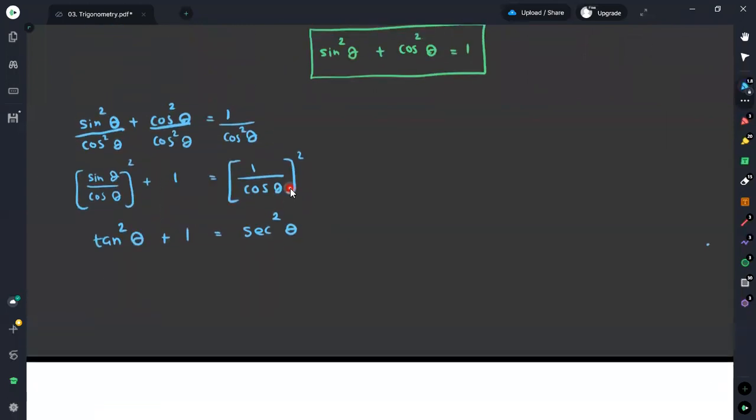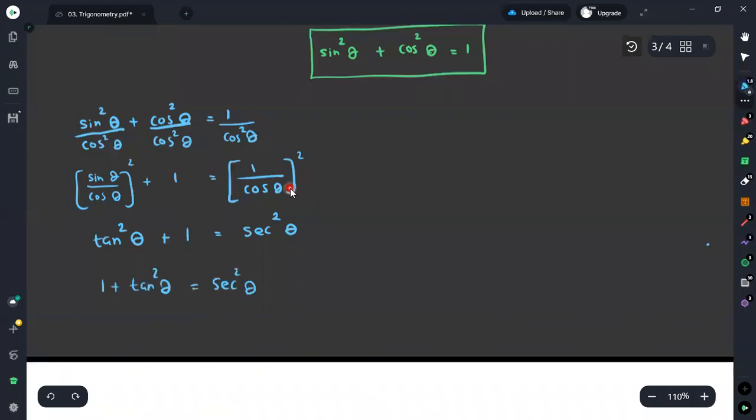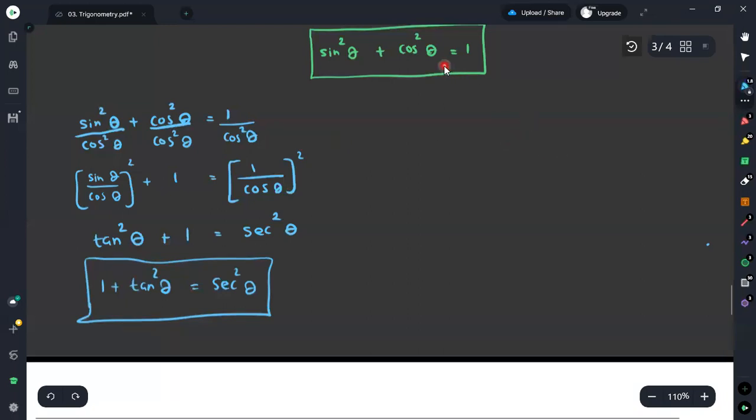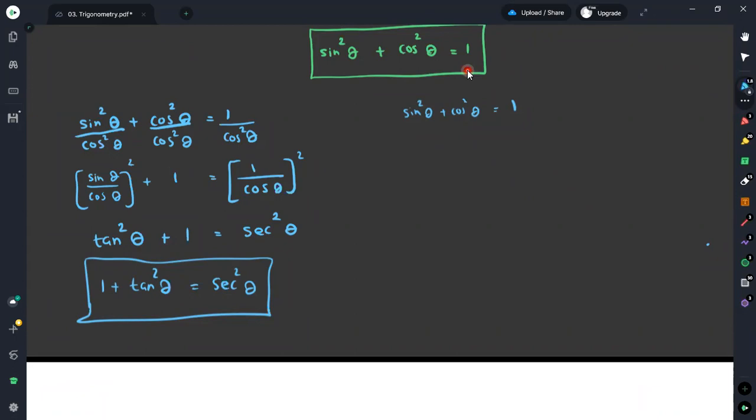Therefore, I can take it as 1 plus tan squared theta is equal to sec squared theta. This is also derived based on the Pythagorean identity. And again, using this concept, I can obtain another equation. What we know here is sine squared theta plus cosine squared theta is equal to 1. In the previous one, we divided all these terms by cos squared theta. Now I'll divide all of this by sine squared theta.